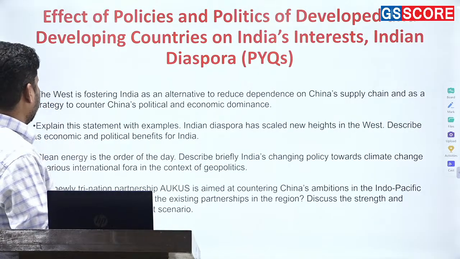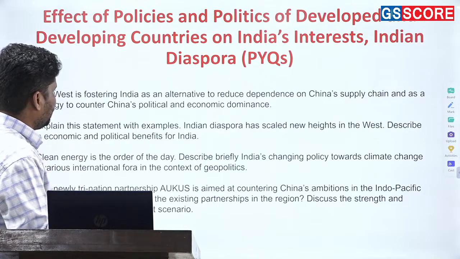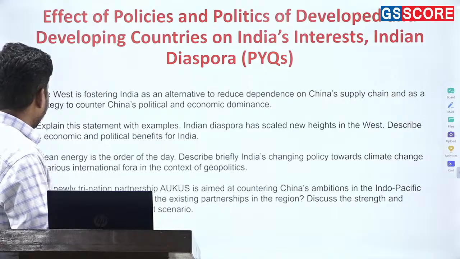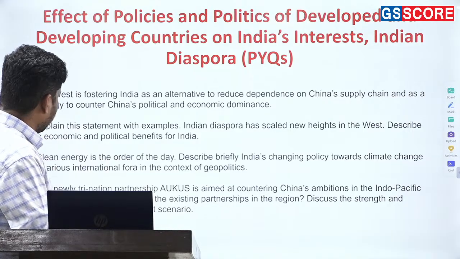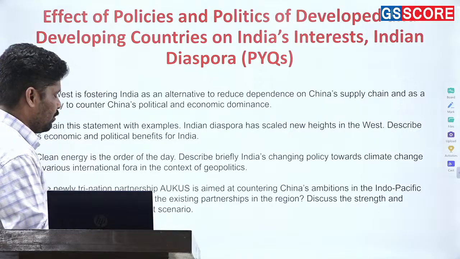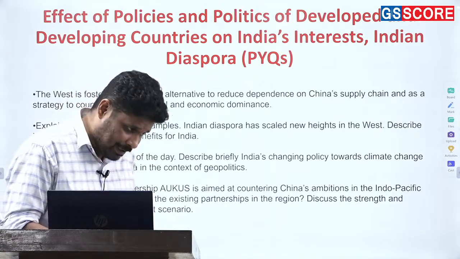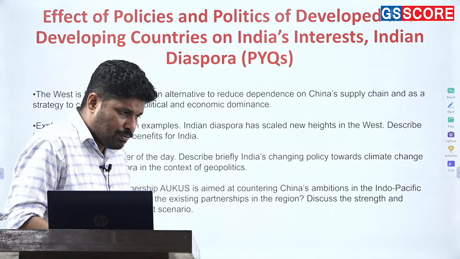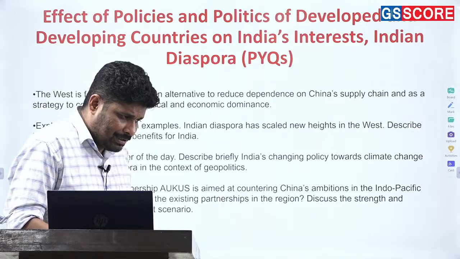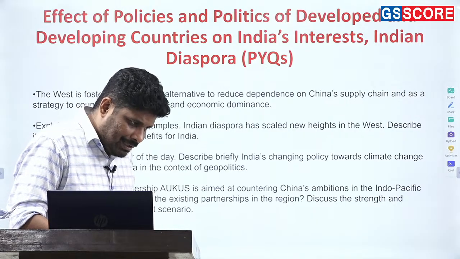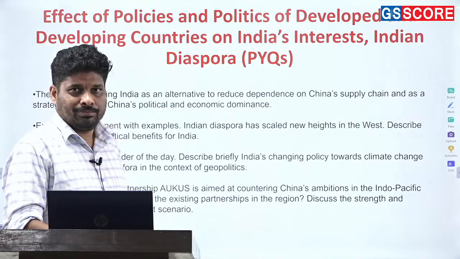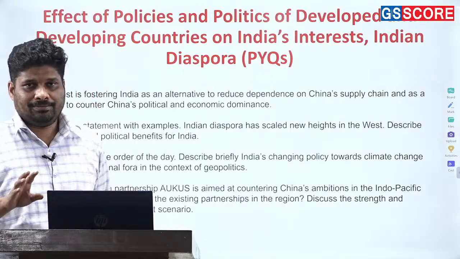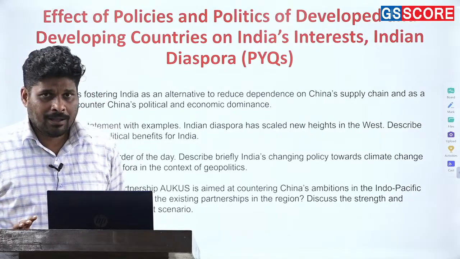The West is fostering India as an alternative to reduce dependence on China's supply chain, and as a strategy to counter China's political and economic dominance. Now, this was the question asked when the United States was moving towards maintaining a liberalized world economy with the strategy of countering China. The situation now has changed.